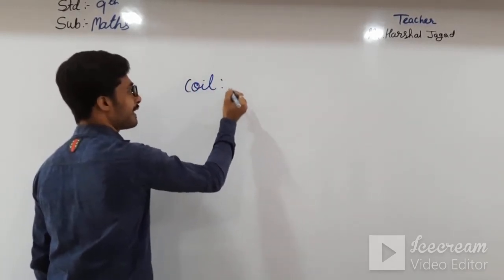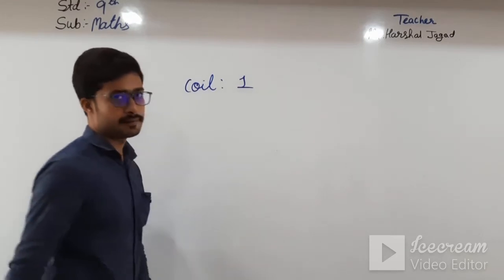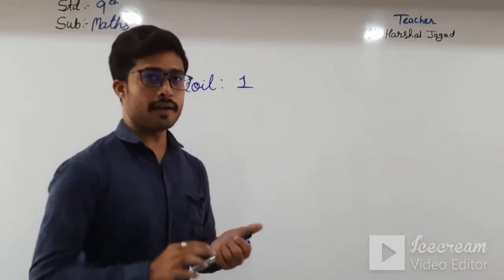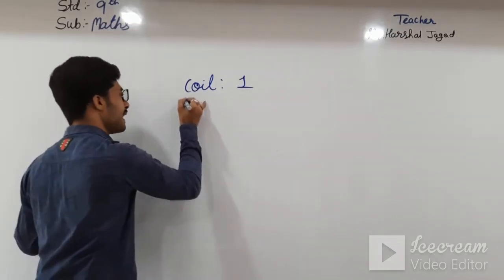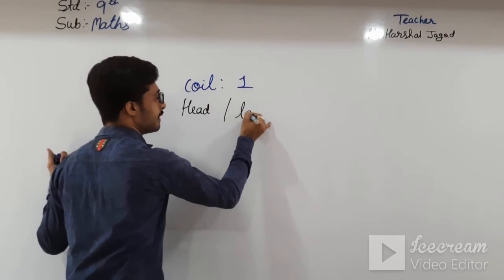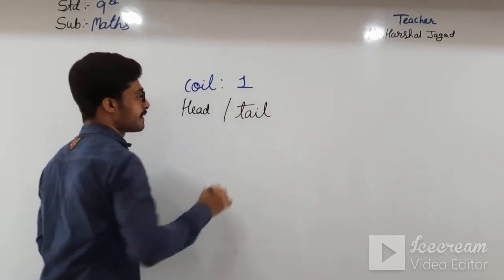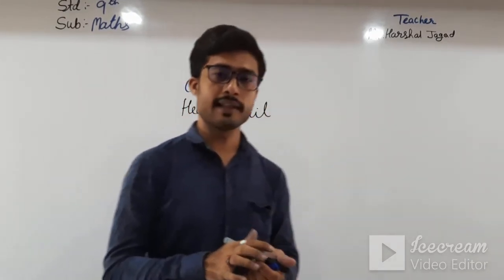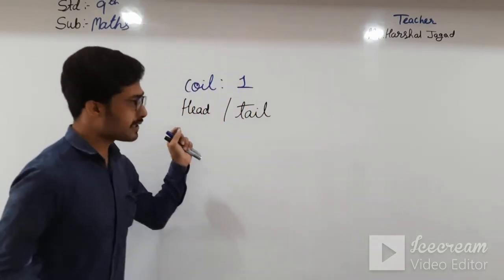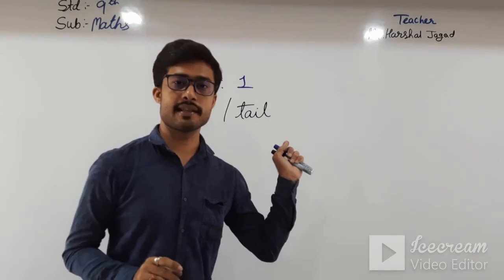If I say there is one coin, in the coin there are two sides: one is head and another is tail. You have to see which one is head and which one is tail.